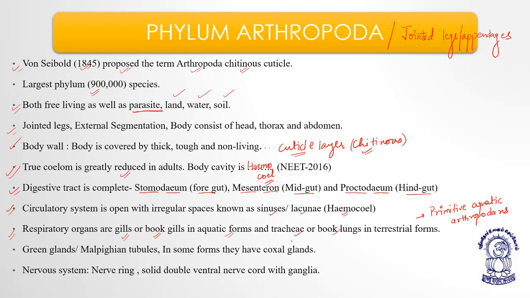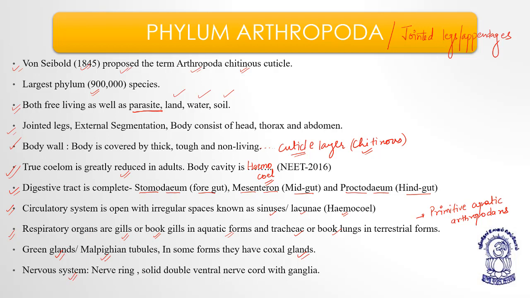Now next, the excretory system is also very diversified. The excretory system has either the green glands, okay, green glands, or the Malpighian tubules, or they may have coxal glands. Understood? Either they have the green glands or the Malpighian tubules, or they may have coxal glands.